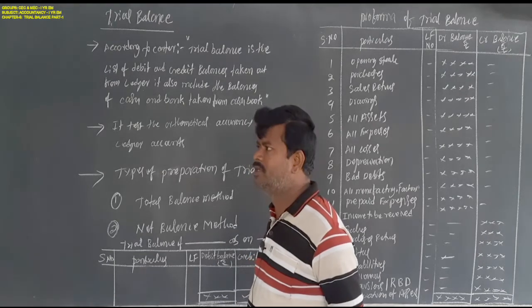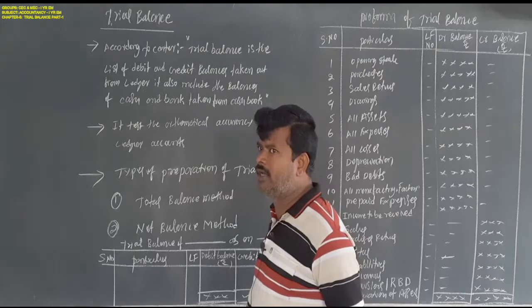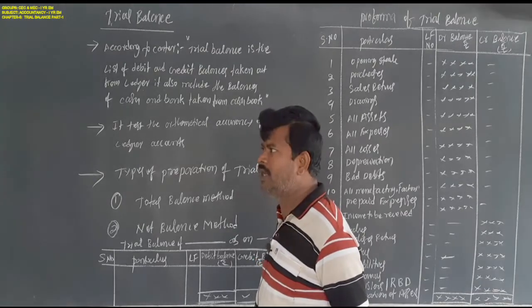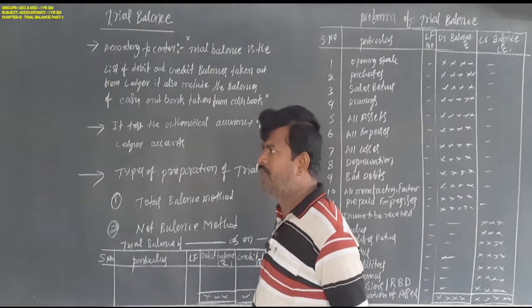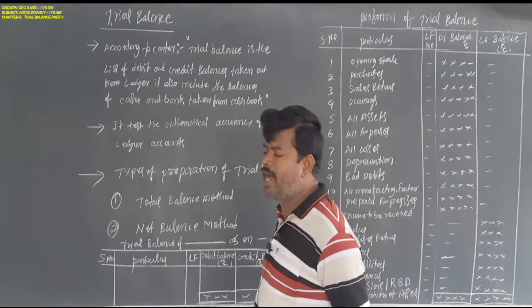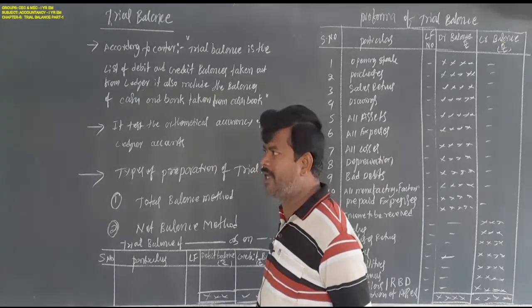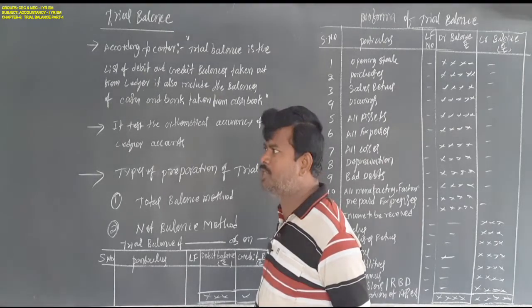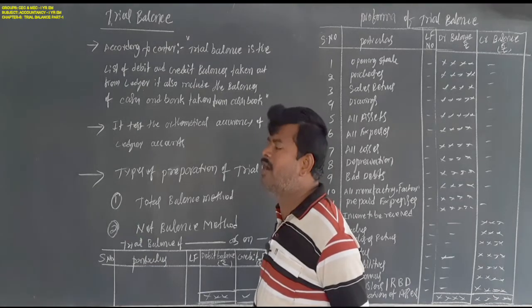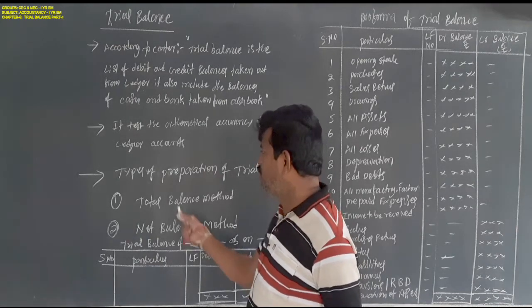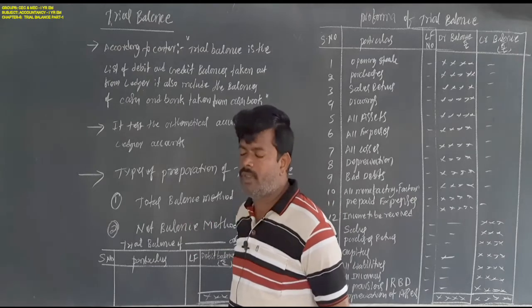Suppose the ledger debit side total is 10,000 rupees and credit side total is 3,000 rupees. 10,000 rupees is shown on the debit side and 3,000 on the credit side. This is called the total balance method.